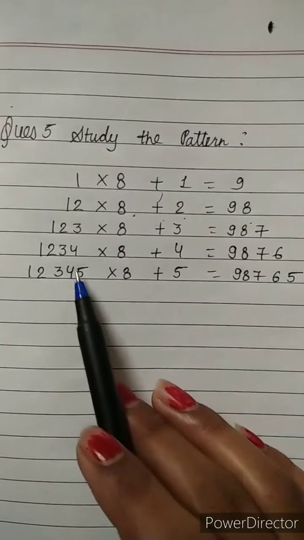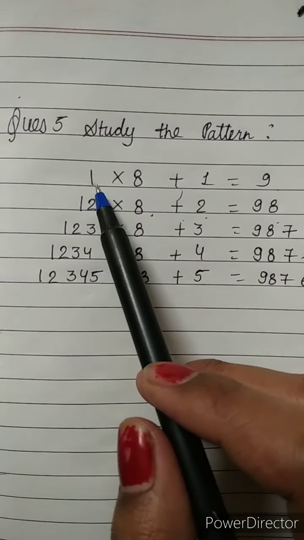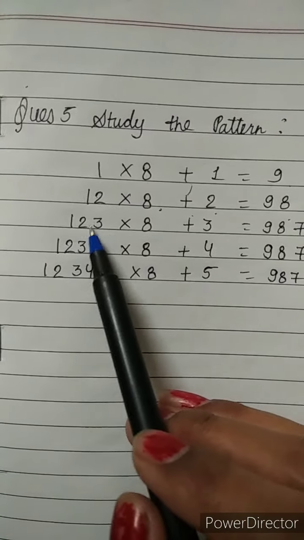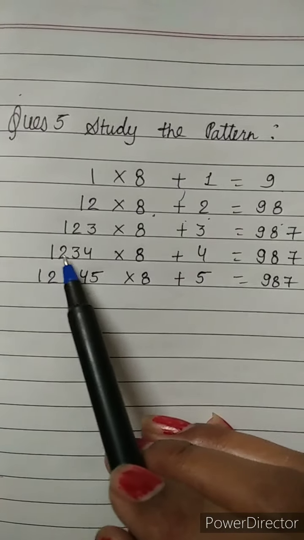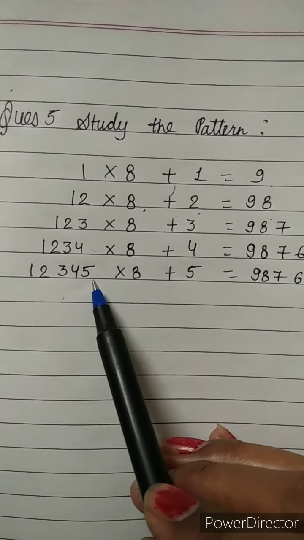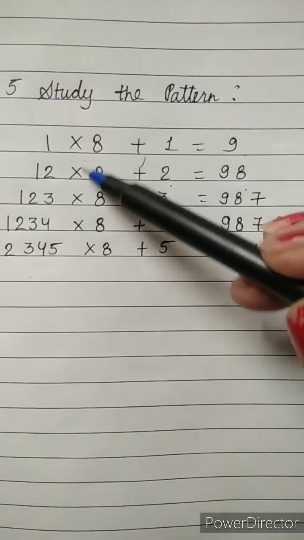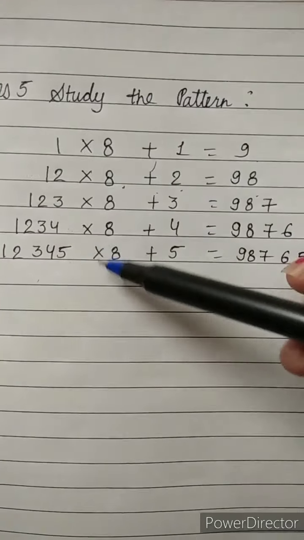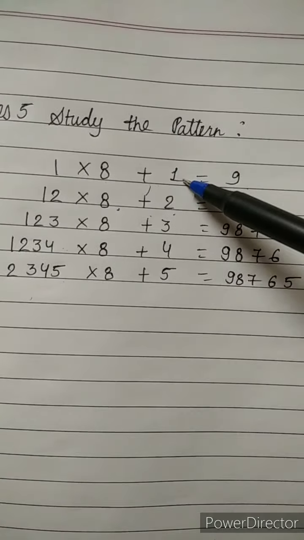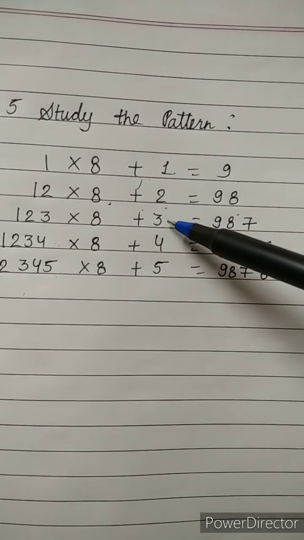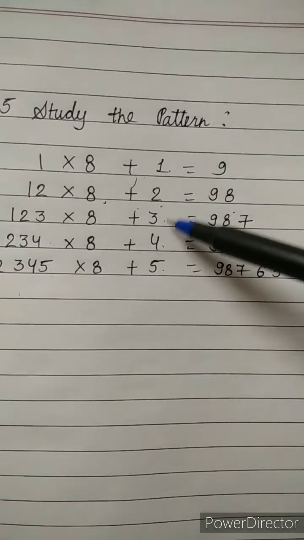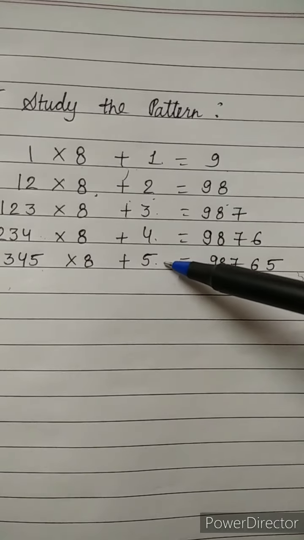But this is the pattern. When you see here 1, then in the next line 1 2, in its next line we have 1 2 3, and its next line we have 1 2 3 4, and its next line we have 1 2 3 4 5. But that will multiply the same digit, that is 8. But in that we are adding in the first line 1, in the second line 2, in the next line 3, in the next line 4, in the next line 5. So we are in the increasing order.